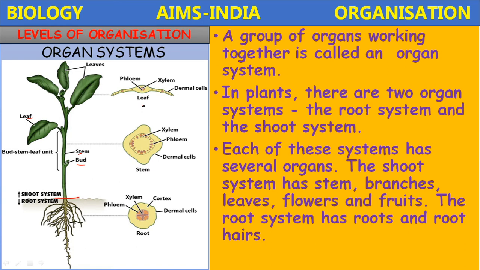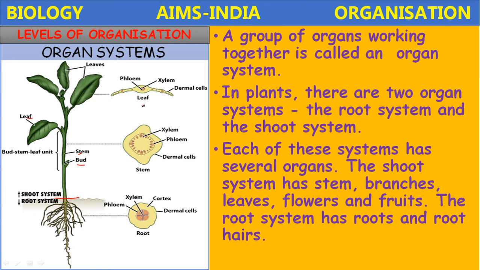How are the cells formed? By the combination of macromolecules. How are the macromolecules formed? By the combination of molecules. How are the molecules formed? By the combination of atoms. Atoms combine to form molecules, molecules combine to form macromolecules, macromolecules combine to form the cells, cells combine to form the tissues, tissues combine to form organs, organs combine to form organ systems, and the organ systems combine to form the organism.